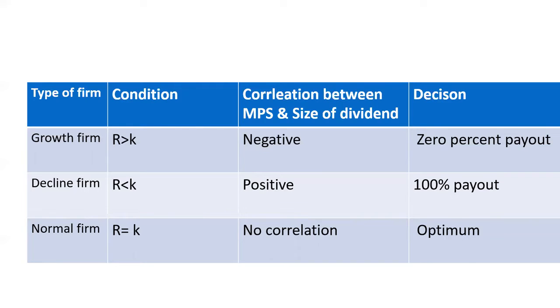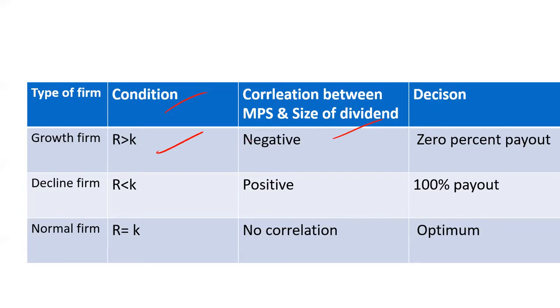In case of growth firm, the internal rate of return will be greater than the cost of capital, and here the correlation between the market price of the share and the size of the dividend will be negative. So you have to remember this as it is. And what will be the decision? The 0% payout, no dividend will be paid. In this first case, where the return is greater than the cost of capital, 0% payout will be there, means no dividend will be paid.